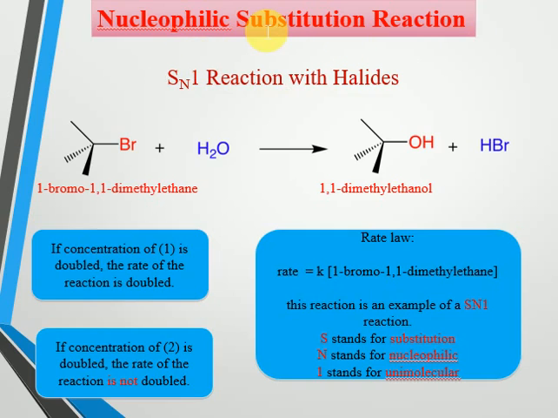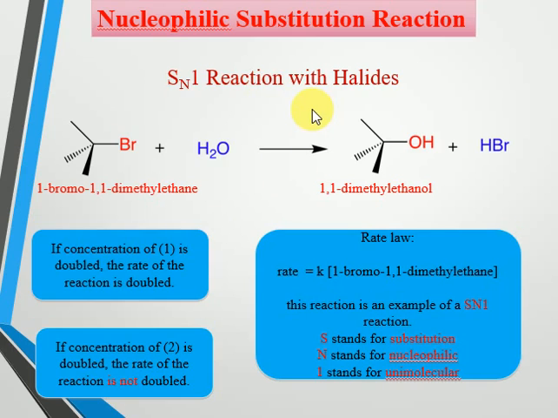So the substrate will undergo substitution by the nucleophile of the reagent, and those reactions are known as nucleophilic substitution reactions. And nucleophilic substitution reactions are again of two types: SN1 and SN2 reactions, unimolecular nucleophilic substitution reactions and bimolecular nucleophilic substitution reactions.